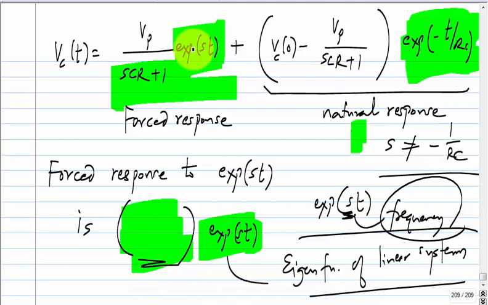Let us say I ask you for the response of some linear circuit to exponential st. You already know that it will be exponential st times something, that is the forced response part of it. But what is that something? How will you calculate that?